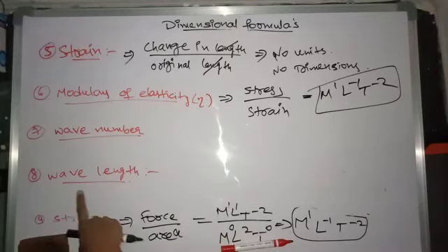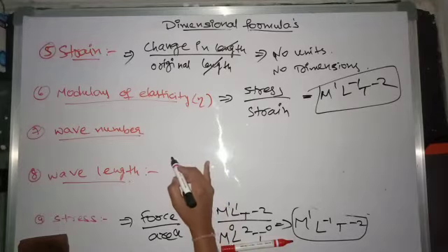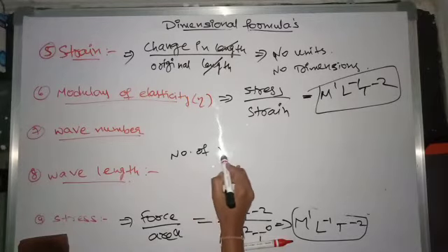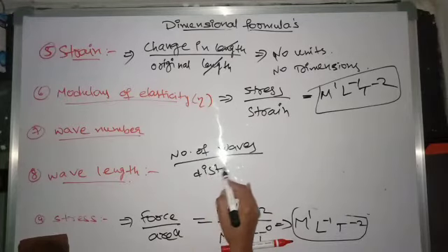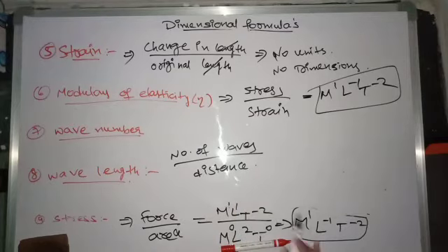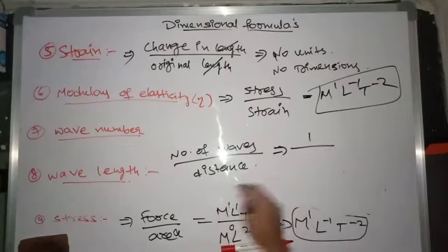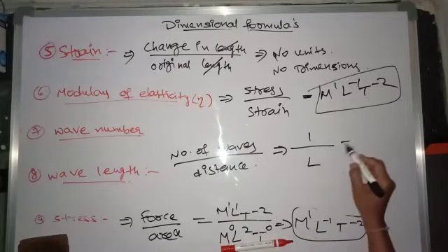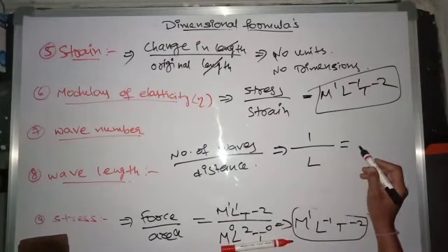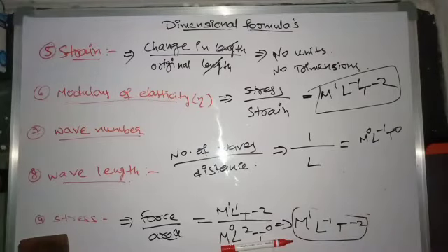Next, wave number. What is the expression for wave number? Number of waves per distance. A number of waves has no units, and distance is measured in terms of length, L. Then what are the dimensions for wave number? M naught, L power minus 1, T naught. L power minus 1 and T naught.